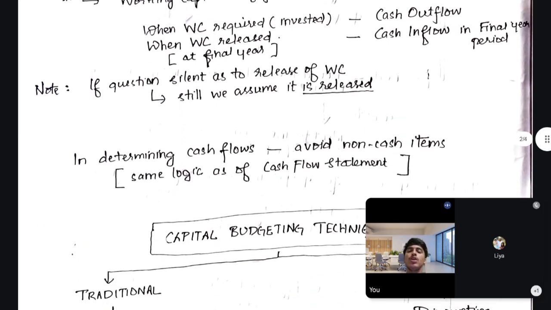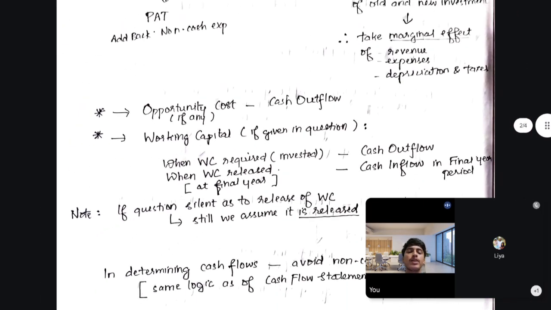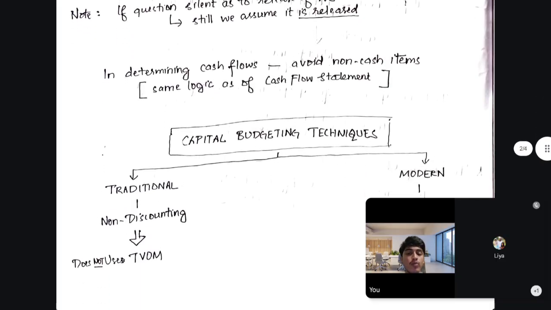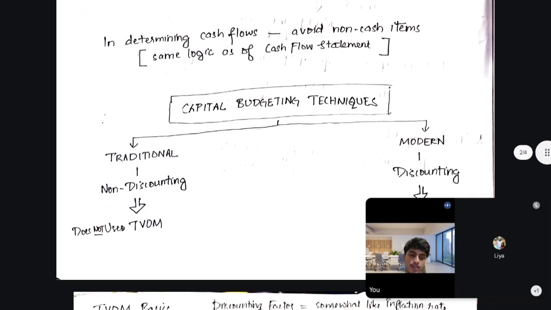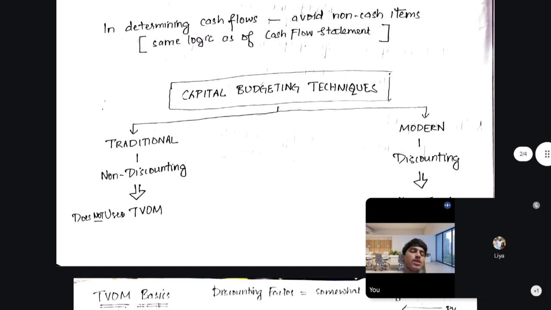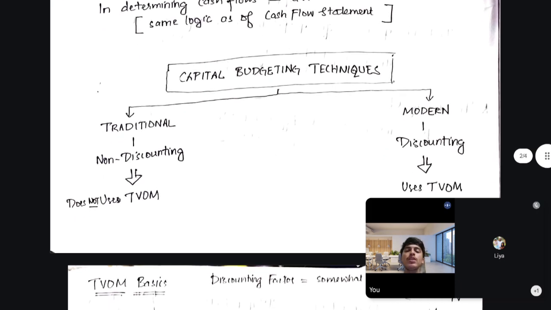Okay, so till now we have discussed the cash flows and things. Now we are diving into the capital budgeting techniques, the most important part of this chapter itself. This chapter is mainly about these capital budgeting techniques. These techniques are of two types: traditional and modern. We don't usually say modern; in some books they say modern. Usually traditional is called non-discounting, and modern is called discounting. Usually in the books they give traditional and discounting techniques.